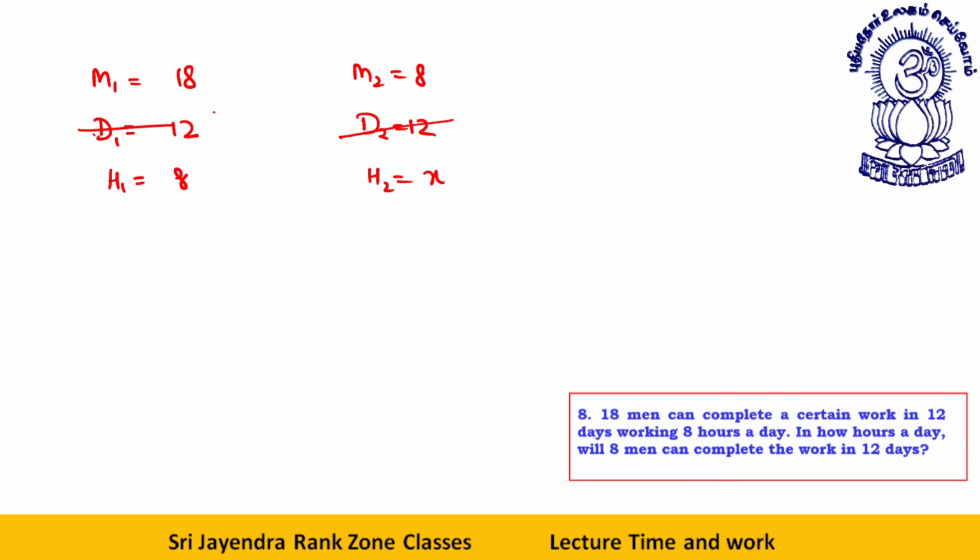Now, better what you will do, M1, H1, M2, H2, or directly do it 18. This 8 to 8 will also cancel. You don't even need to write this part. So, X is equal to 18. This and this cancel. This and this cancel directly. X comes out to be 18 hours a day.